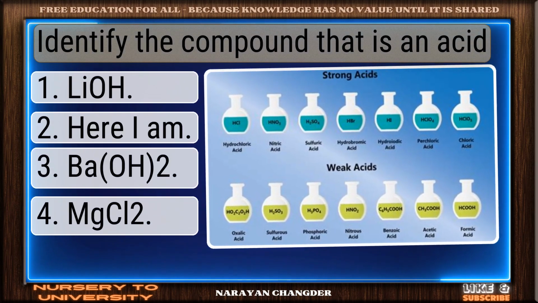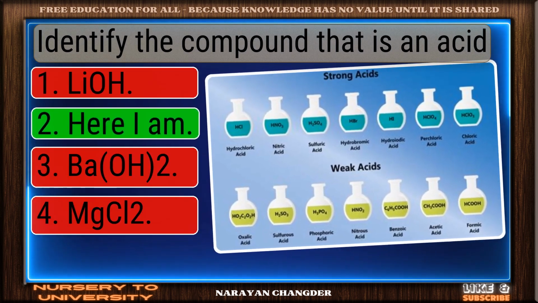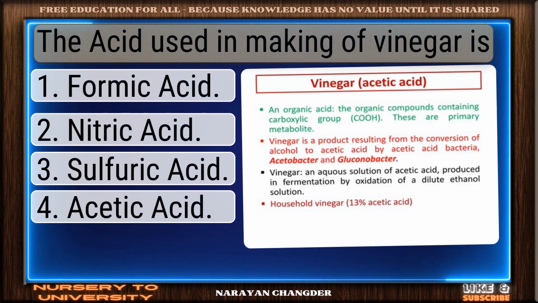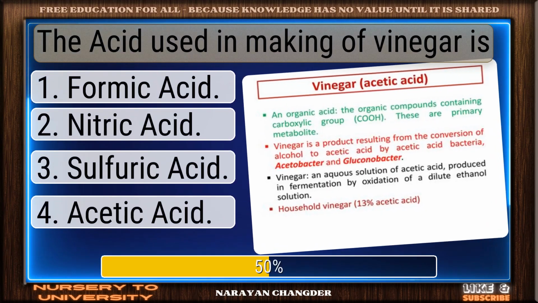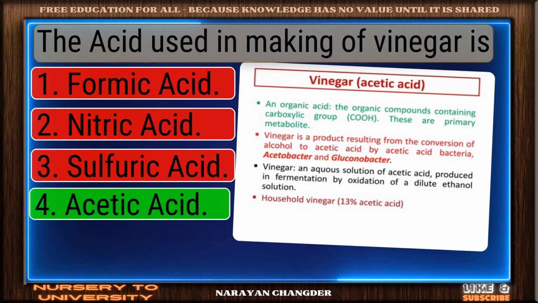Identify the compound that is an acid. Valid point. HBr is true. The acid used in making of vinegar is. Good job. Acetic acid works well here.